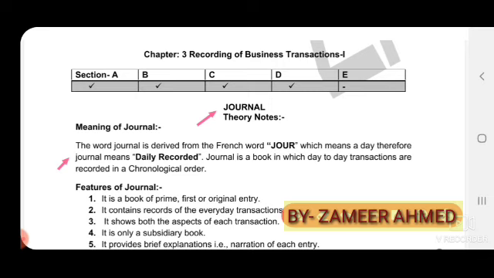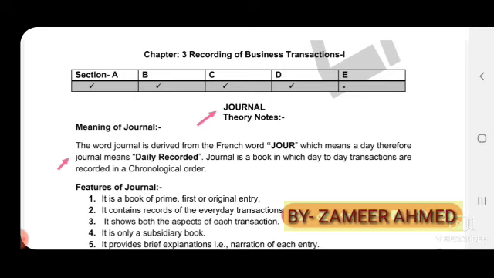So, journal is a day book where the accountant will record all the day-to-day transactions. All cash transactions and credit transactions are recorded in the journal.